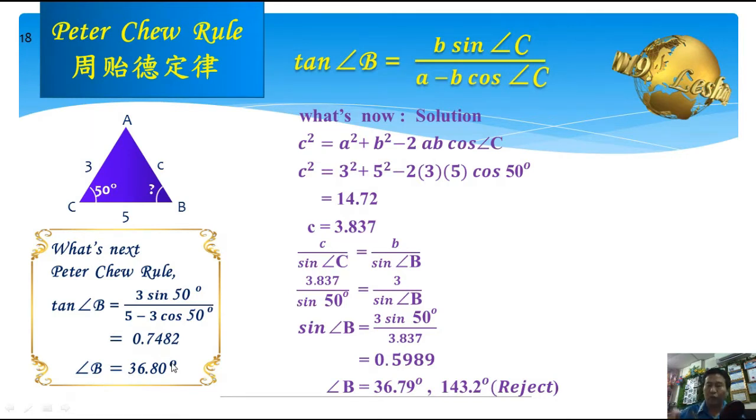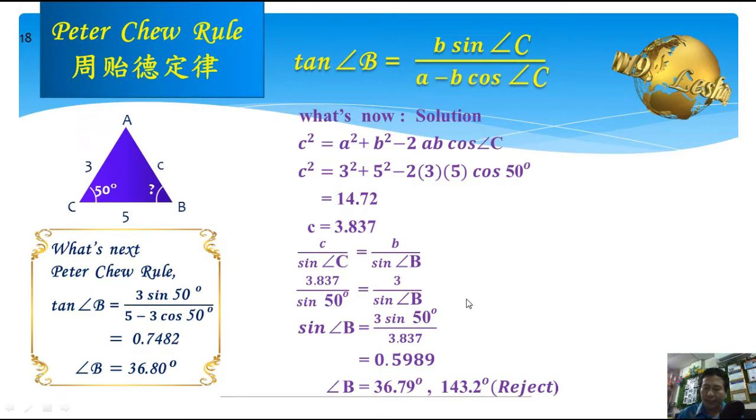For the current solution, as mentioned, it uses cosine rule plus sine rule. And sine of either an acute or obtuse angle will also give us a positive sign. So we cannot easily determine the angle we want to find. We need to use another calculation to determine whether the angle we want to find is acute or obtuse.